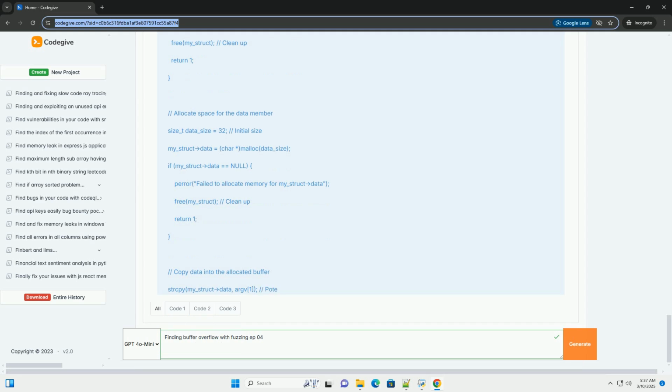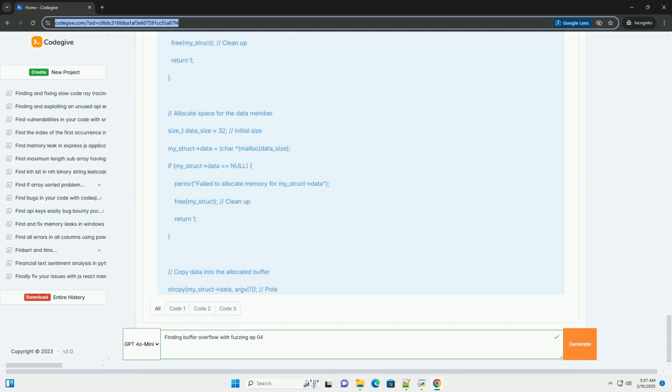This episode focuses on: 1. Crafting targeted fuzzers, moving beyond random input generation to create more intelligent fuzzers that target specific code areas and input formats. 2. Code examples with buffer overflows, providing vulnerable C/C++ code examples with buffer overflows and demonstrating how fuzzing can find them. 3. Analyzing crash dumps and root cause analysis, deep diving into crash analysis using debuggers and tools to identify the exact location and cause of the overflow.